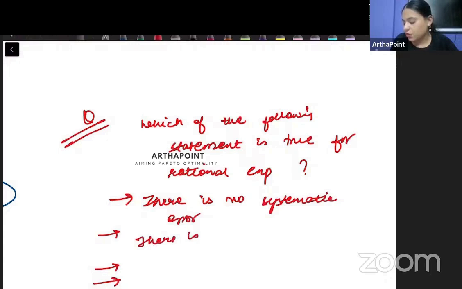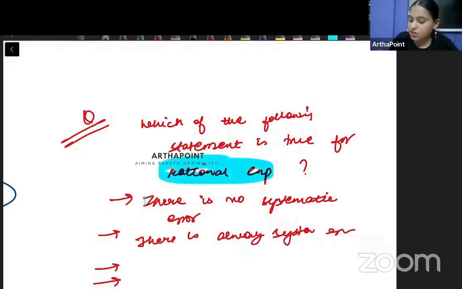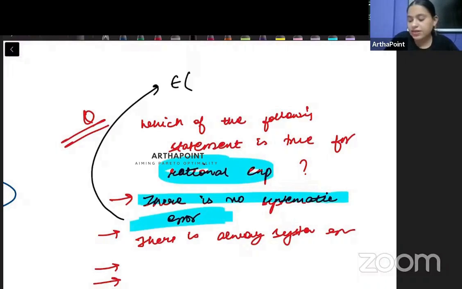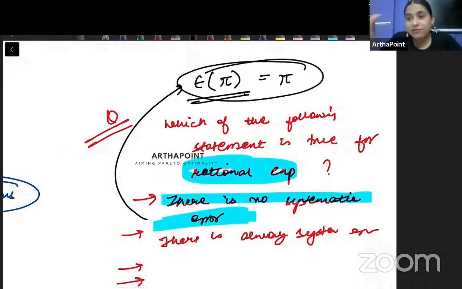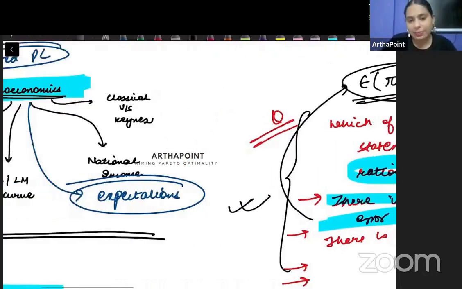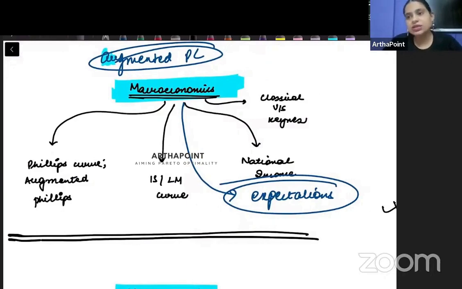There is always a systematic error. And I give you 2 more statements, right? So we know that whenever we talk about rational expectation, there is no systematic error, right? We know that whenever we find the expected value of inflation, it will come out to be the actual inflation. My error on an average will be 0 in rational expectation. We have studied that. So questions on the properties of rational and adaptive expectation can be asked in the exam and you need to focus on that also.